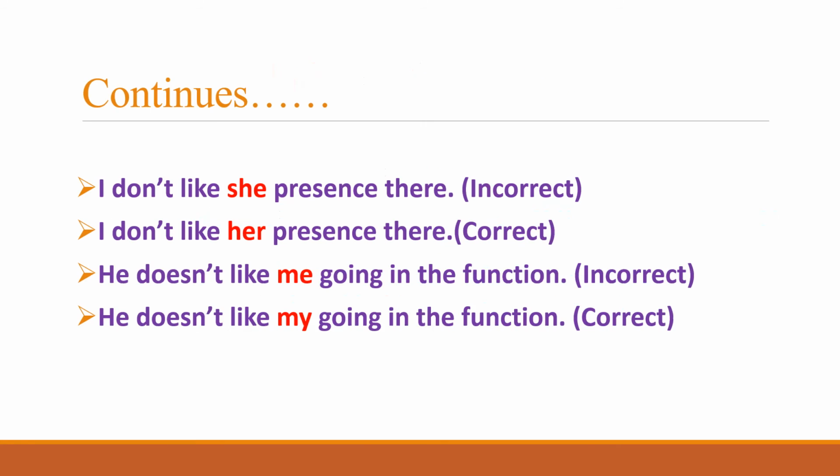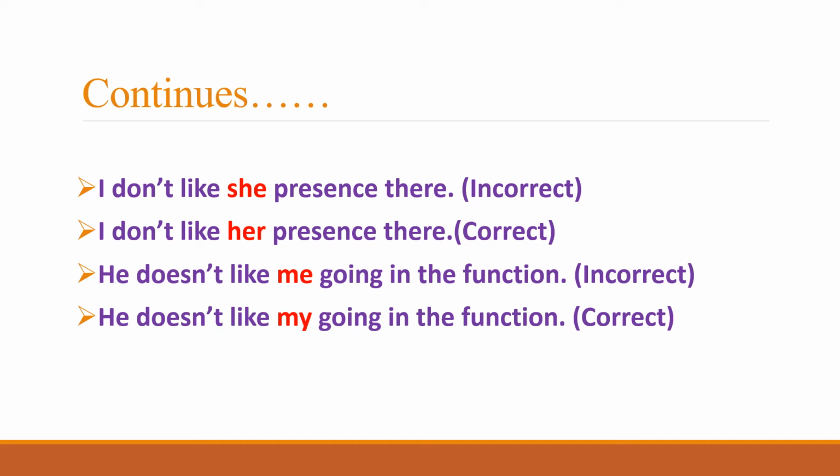Similarly, in the next two examples, I don't like she presence there. So you see that this doesn't make any sense. Why? Because subjective case of she is not appropriate here. What we need is to use the objective case of she, that is her, and that would make the sentence full of the sense. I don't like her presence there. So that is the correct sentence. Whereas she, subjective case, is not suitable here, whereas the objective case, her, is appropriate here.